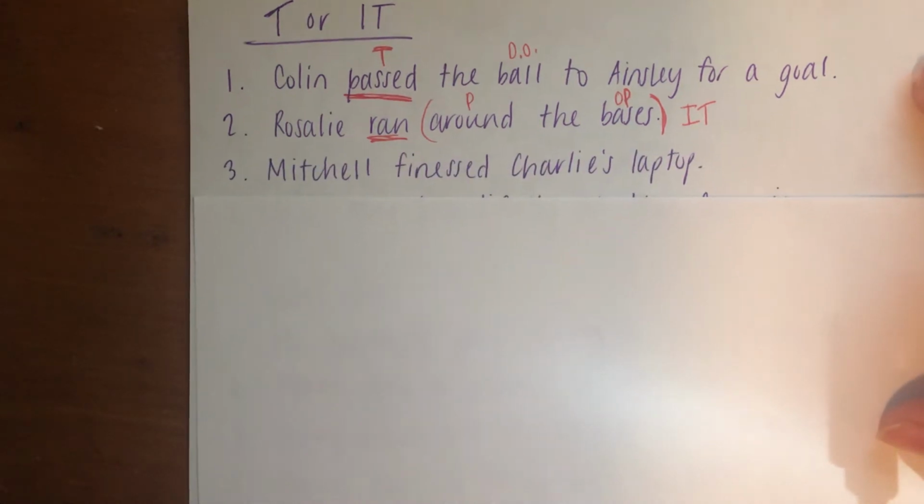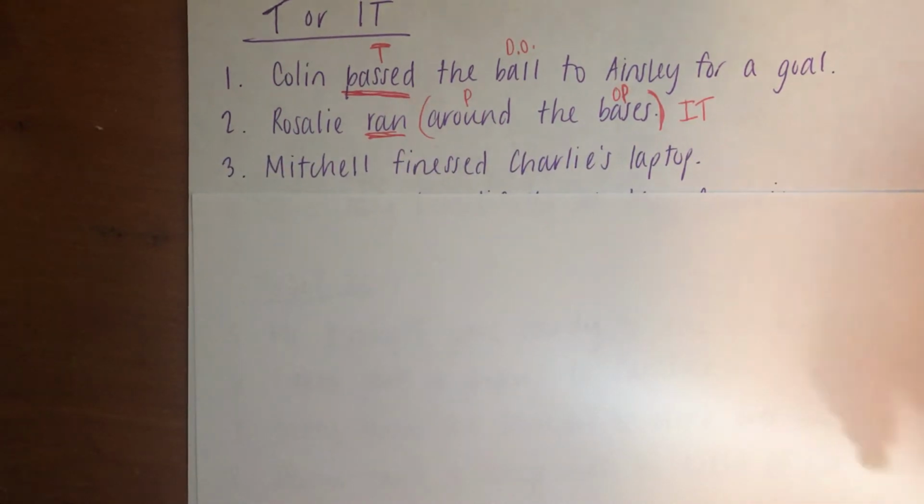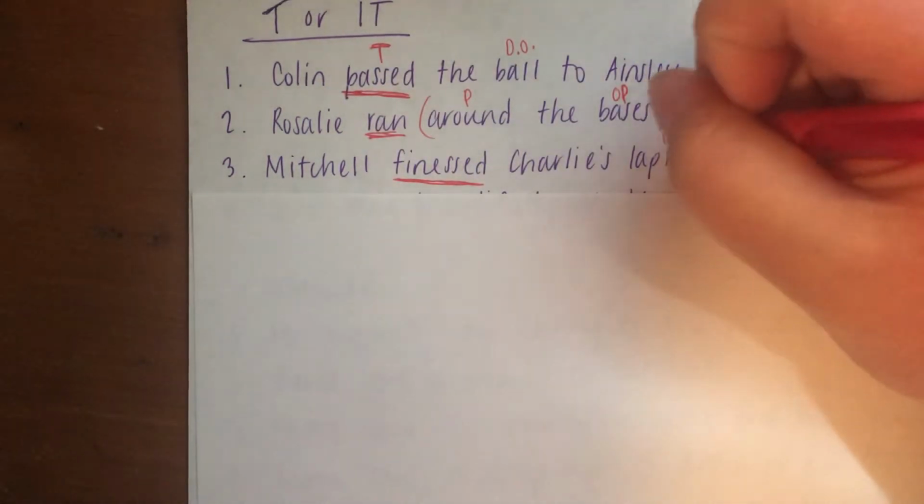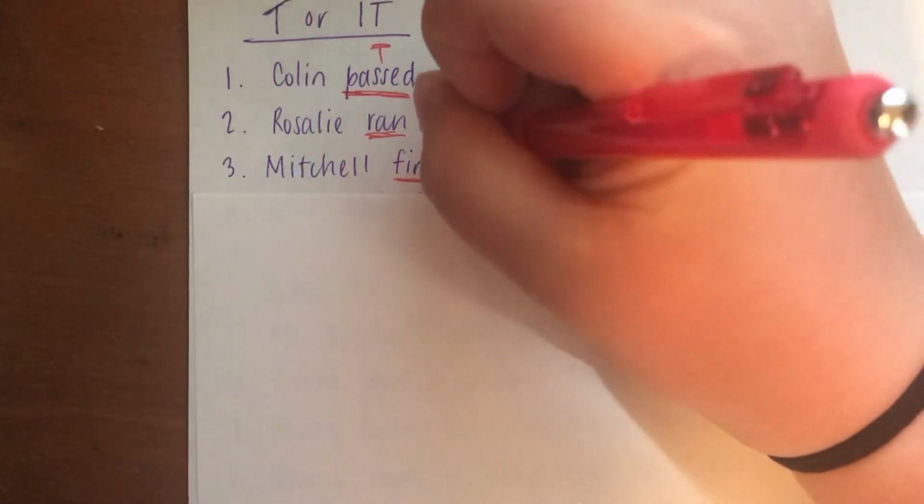Number 3, Mitchell finessed Charlie's laptop. Finessed is our verb. Okay, finessed what? The laptop, direct object, so this is a transitive verb.